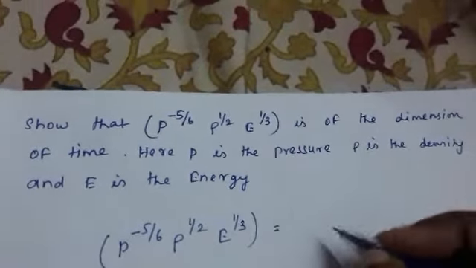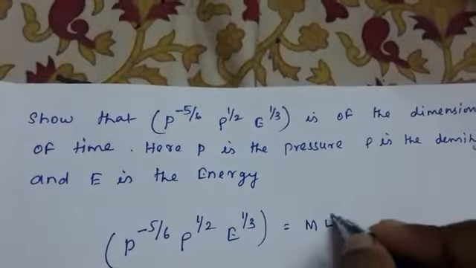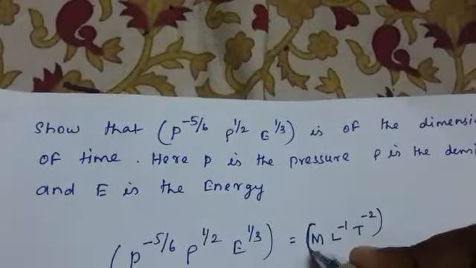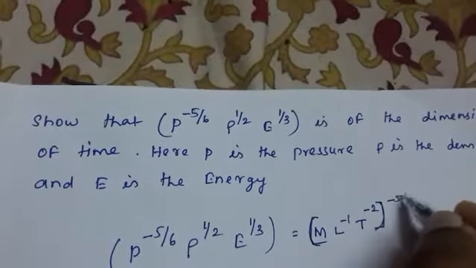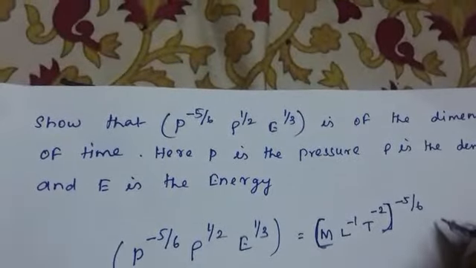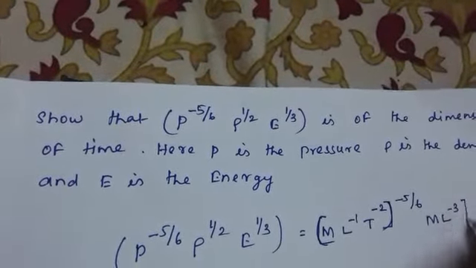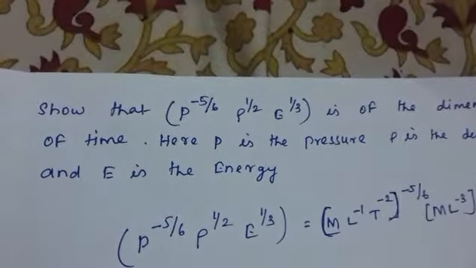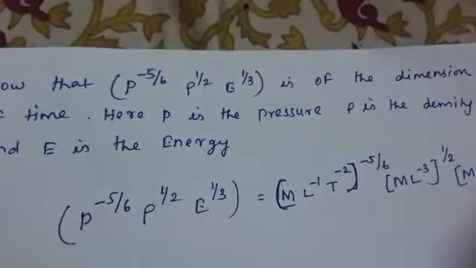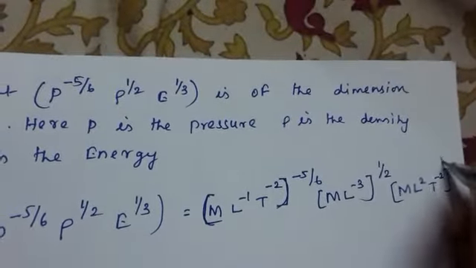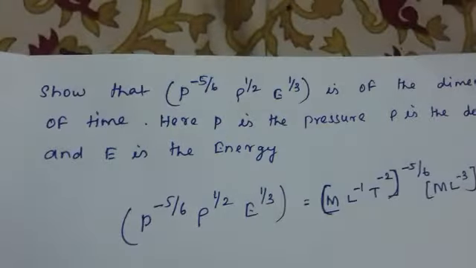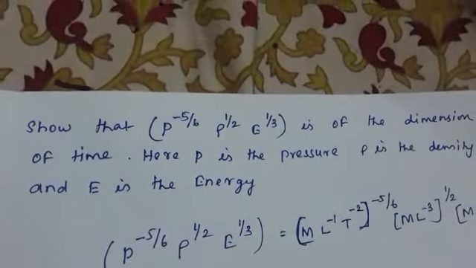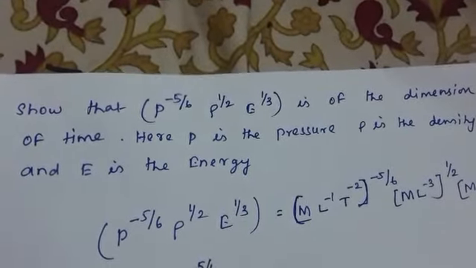Now writing the dimensions. For pressure, the dimension is M L raised to minus 1, T raised to minus 2, the whole raised to minus 5 by 6. For density, it is M L raised to minus 3, raised to half. For energy, M L square T raised to minus 2, raised to 1 by 3. Now we can write, equating the like terms,